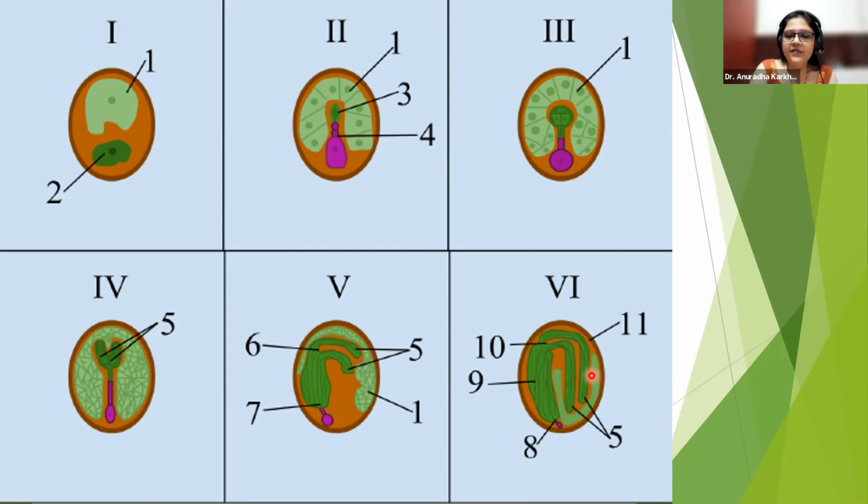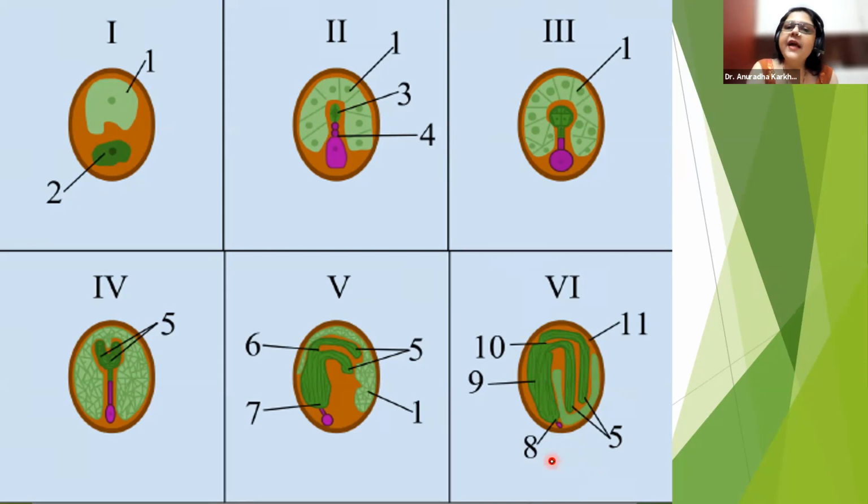Radical will be here. You can see this 9 दिखाई दे रहा है तुम्हें यहाँ पर. ये axis है बेटा. This is the axis. और ये देखो. Can you see over here? 8 लिखा है. Can you see here? Something is coming out. This point at the 8, that is the radical. And from the 10th point there will be plumule formation. You know what is plumule now? Shoot. The shoot will rise from here. The root will rise from here. Is it okay? What happens to the suspensor? Yeah, now I will tell you the functions of all of them, of course. I'll tell you the function.